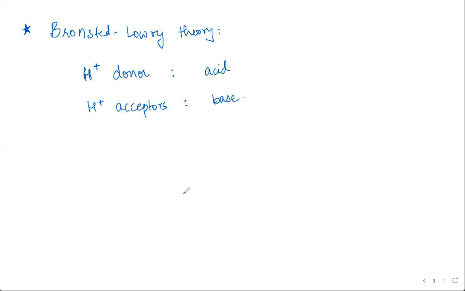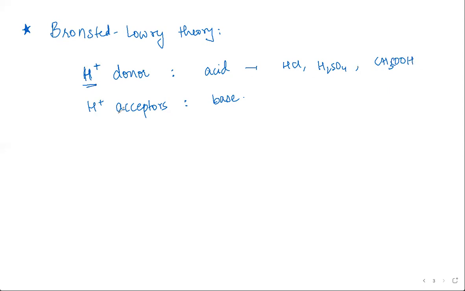Now, how does this explain all the acids and bases? Acids are pretty straightforward. If you look at HCl, H2SO4, acetic acid, all of these furnish protons, so they are proton donors, and that's why they can be called acids.